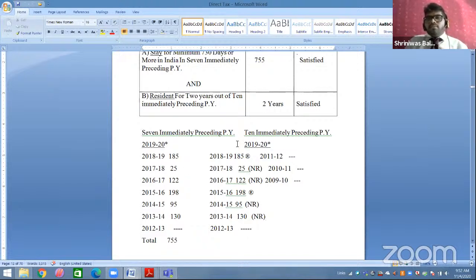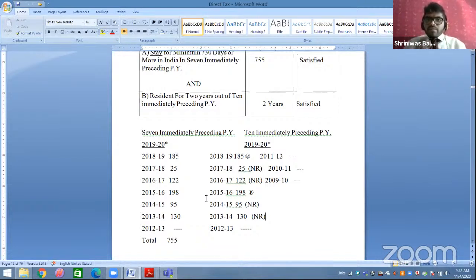And about resident for 2 years out of 10 immediately preceding previous year. See, you can see I have written 10 immediately preceding previous year also. 1920 लिख के cancel करके 10 years back. 18 19, 17 18, 16 17, 15 16, 14 15, 13 14, 12 13, 11 12, 10 11, 9 10. So this was your 10 immediately preceding previous year. Now out of these 10 immediately preceding previous years, minimum 2 years you have to be a resident of India.